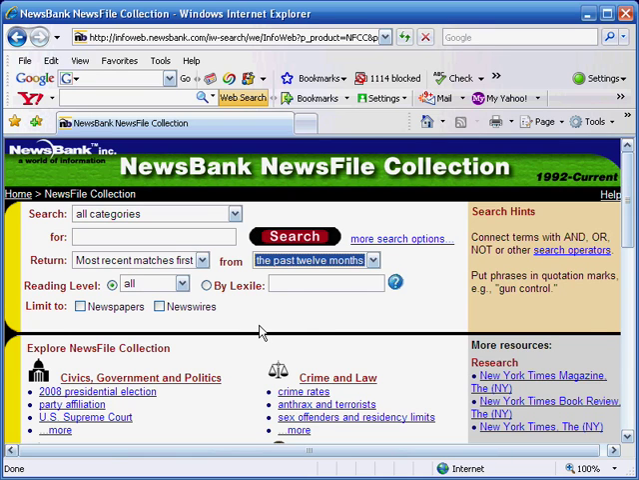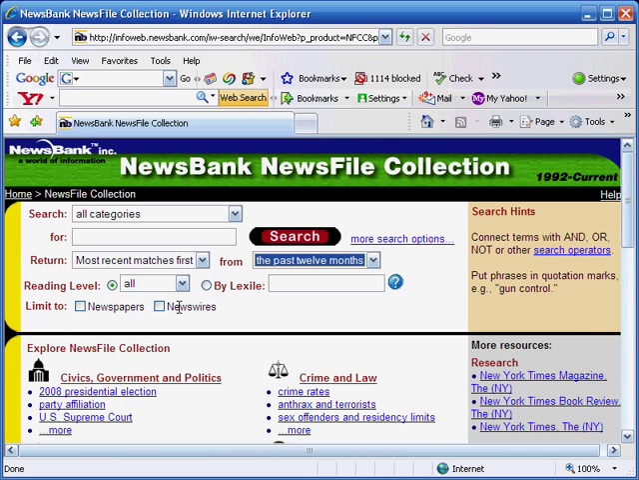Also, you have the choice of limiting it to only newspapers. Some teachers might ask you not to include newswire articles, and some teachers may not care. You do have to cite a newswire article differently from a newspaper article, so you need to be aware of that and make sure that you understand how to cite your newswire article.